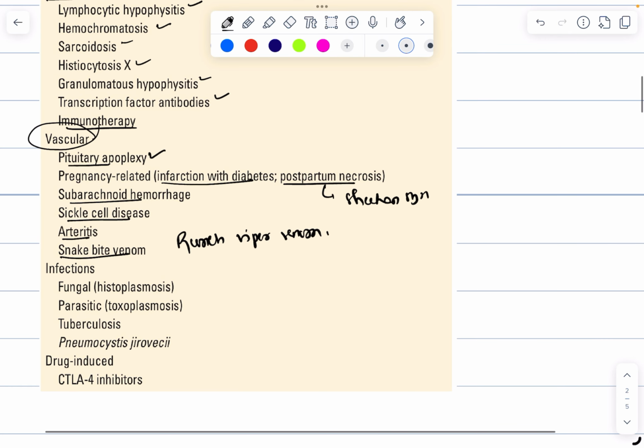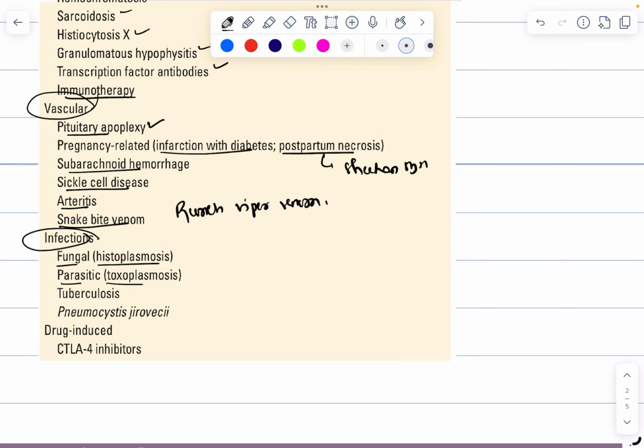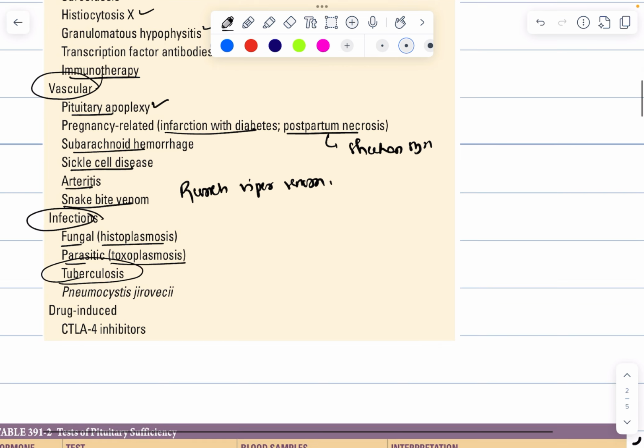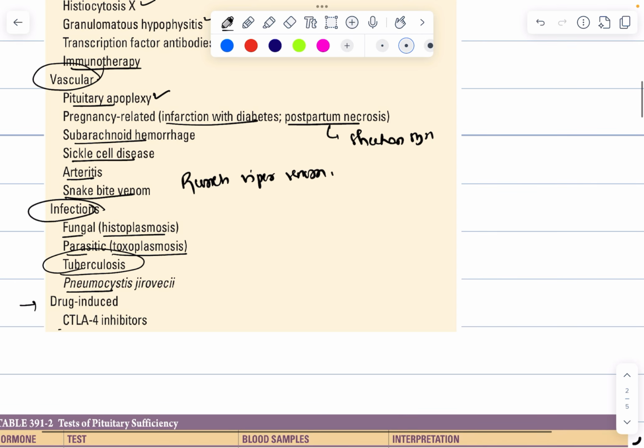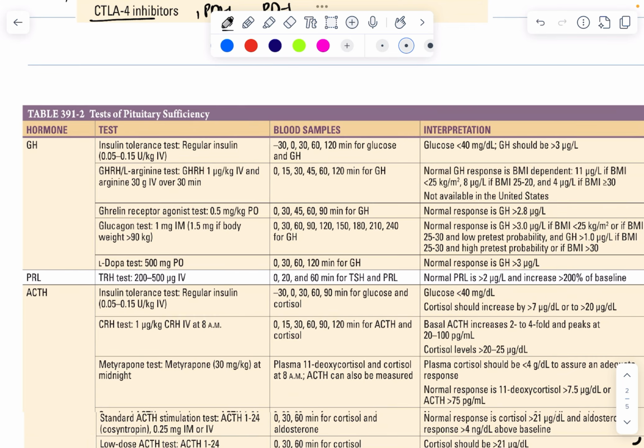Then the cause could be infectious, like fungal causes like histoplasmosis, parasitic causes like toxoplasmosis, and in India, the common cause is tuberculosis, or it could be because of pneumocystis infection. And drugs like CTLA4 inhibitors, PD-L1 inhibitors, or PD-1 inhibitors. Now coming to table 2, which is tests for pituitary sufficiency.